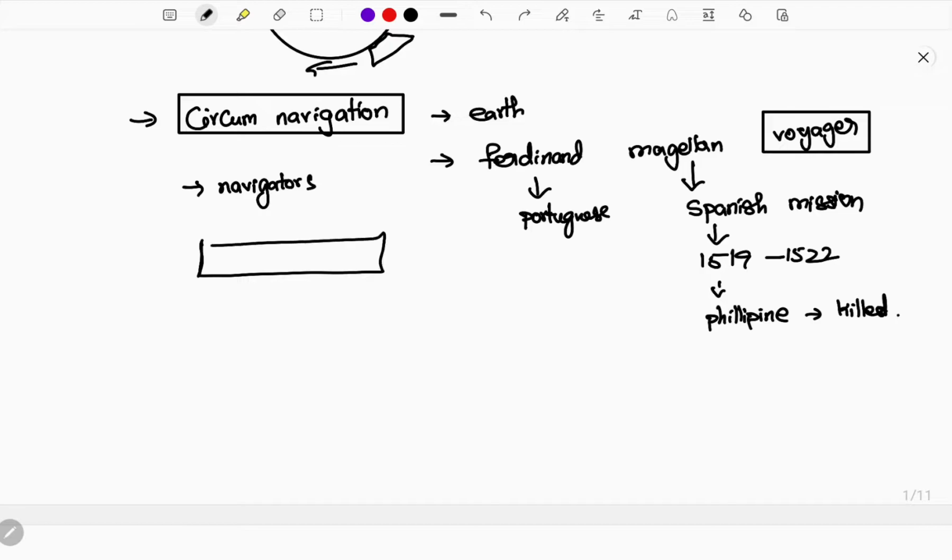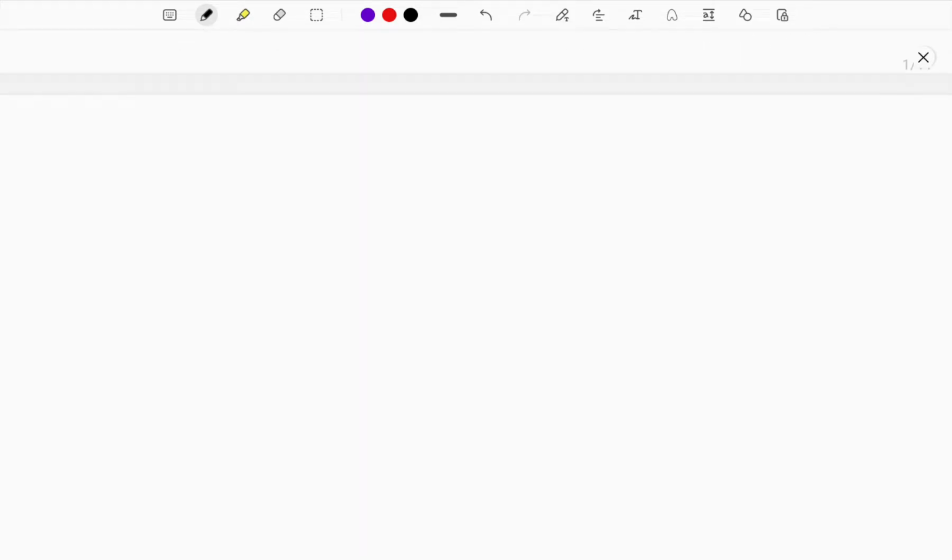If the world were flat, then for sure the ships would have gone somewhere and fallen down, or they would have been traveling so long. This is what should have happened, but it has not happened. That itself indicates that the earth is circular or spherical in shape. This is the first evidence that I have explained for you. This will be a detailed study, so be patient. Mostly this is the way you will be understanding and representing it in your examinations.